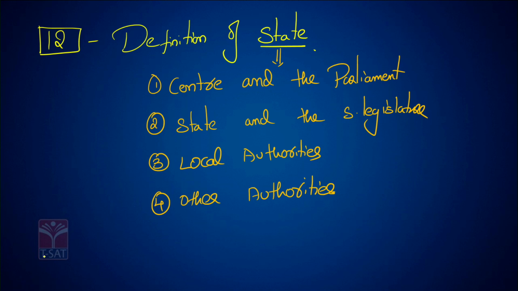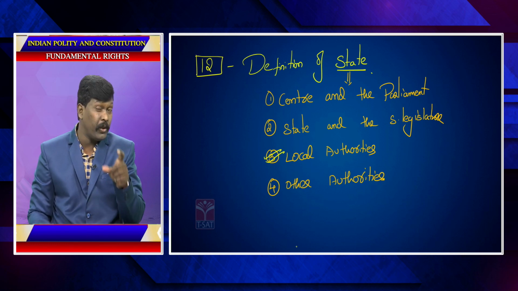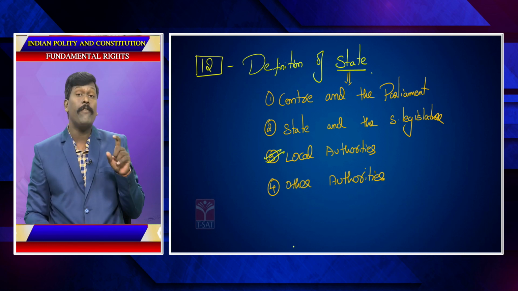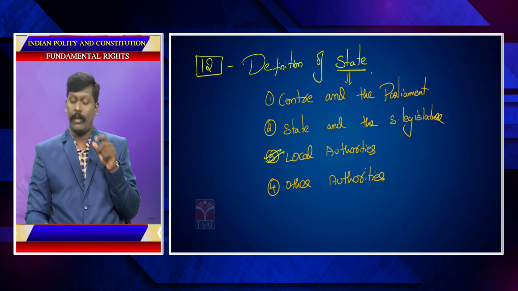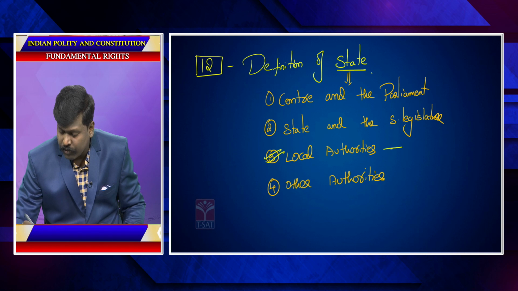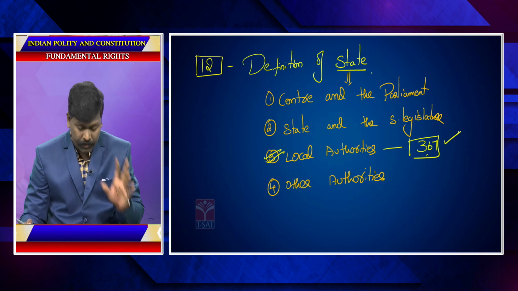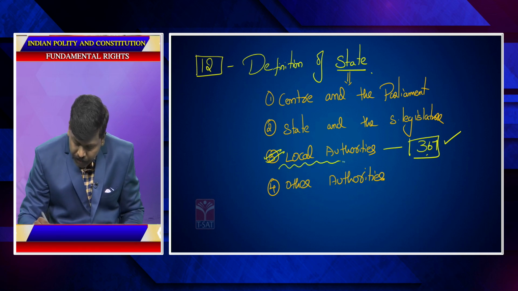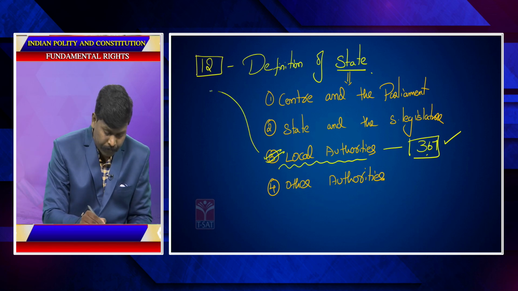Now look at this. It says local authority. Now what is local authority? Vaguely we can define something. According to Article 12, if you want to know the definition of local authority, it asks you to refer to Article 367. Article 367 says, to know which institutions fall under local authority, do one thing.